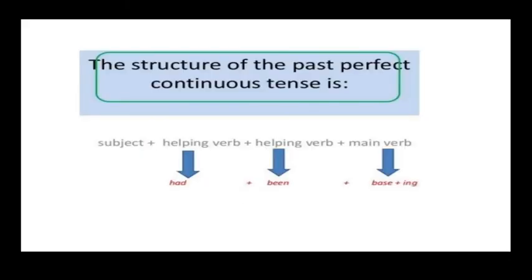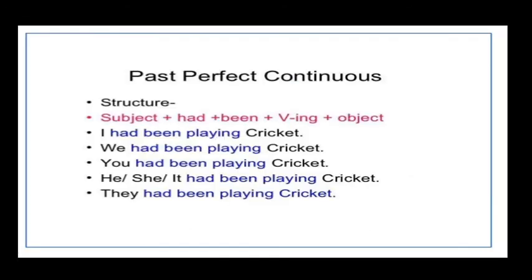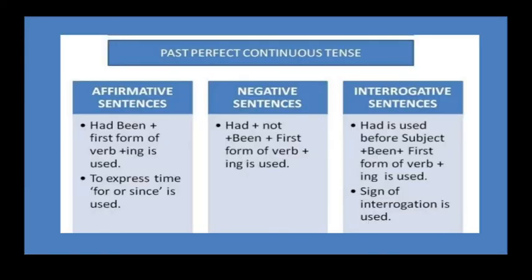Example sentences: I had been playing cricket, we had been playing cricket, you had been playing cricket.